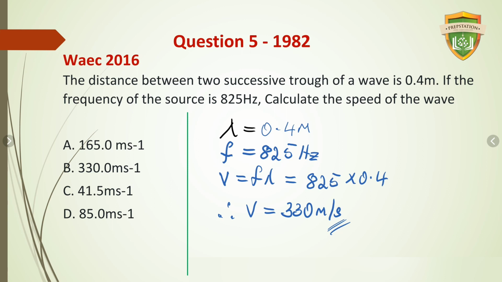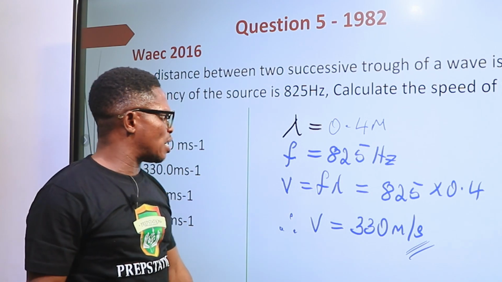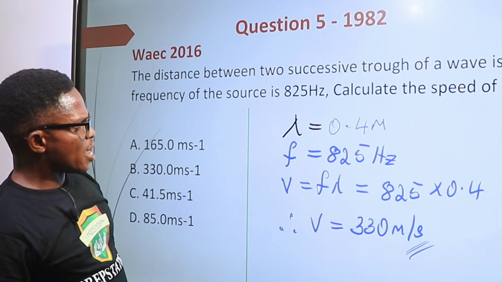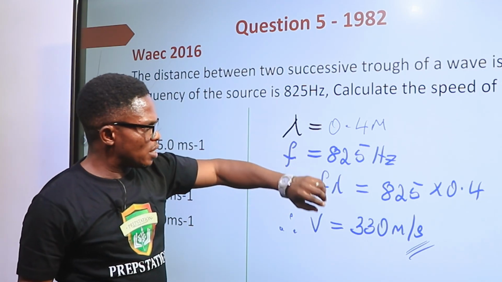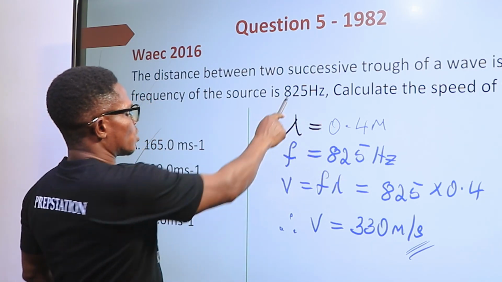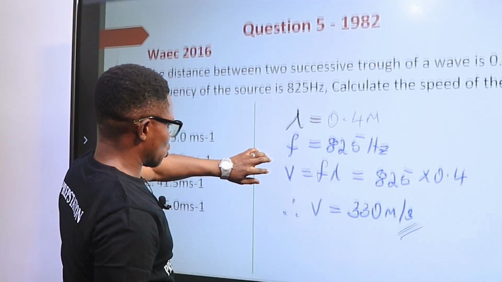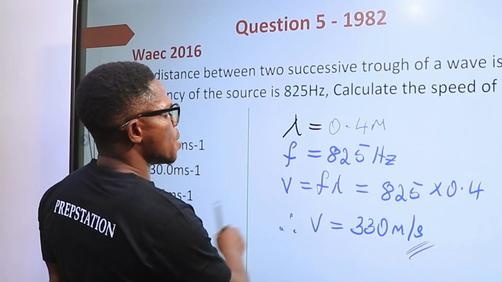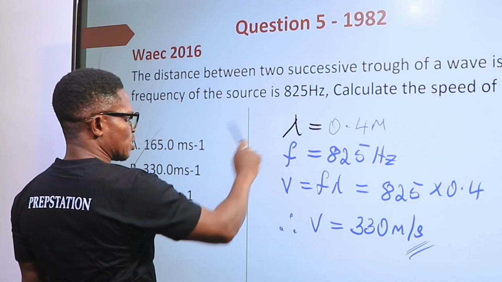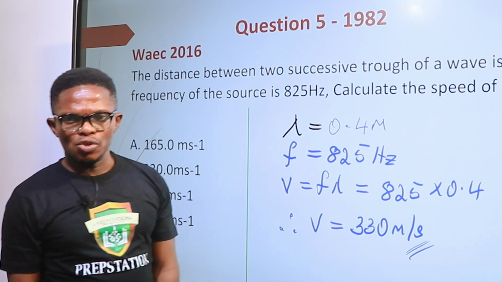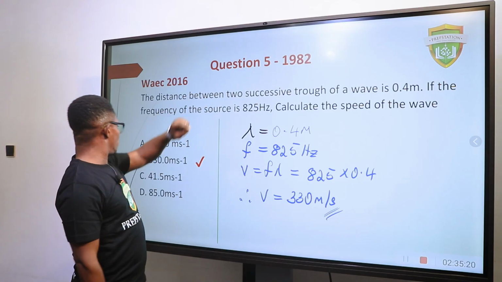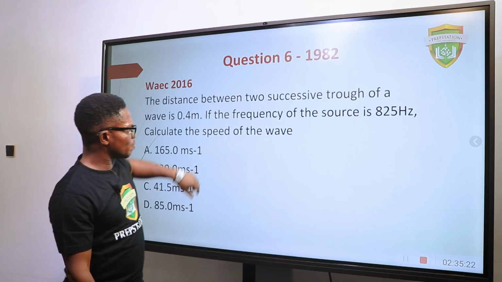The distance between two successive troughs of a wave is 0.4 meter. If the frequency of the source is this, calculate the speed. This is a simple question. Just go through the wave formula, V equals F lambda, and then make V the subject of the formula. Because frequency was given, that is F, and wavelength was also given, which is lambda. So the formula is V equals F lambda. Substitute, you get your answer. That will give us 330.